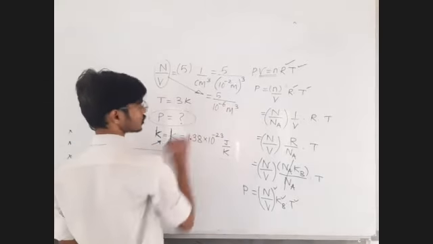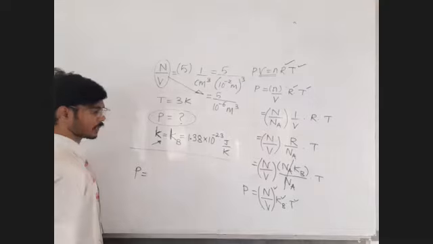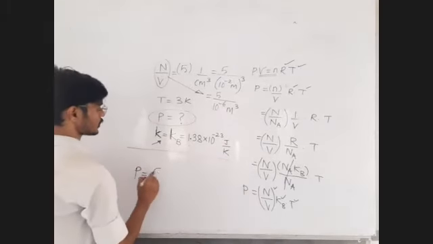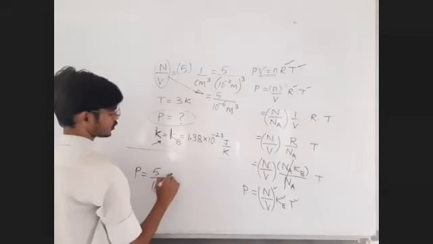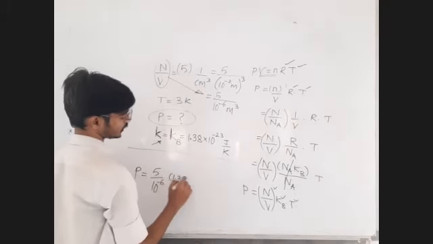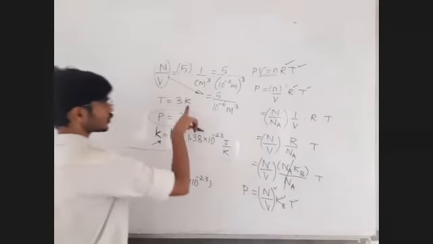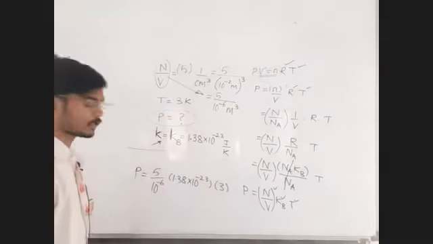Okay. So what shall be the answer? So pressure is equal to, do the calculation and tell me the final answer. Number of molecules per unit volume is equal to 5 upon 10 raised to minus 6. Kb is the Boltzmann constant, which is equal to 1.38 into 10 raised to minus 23. And this temperature is 3 Kelvin. No problem, it is in SI unit. Do the calculation and tell me the final answer.